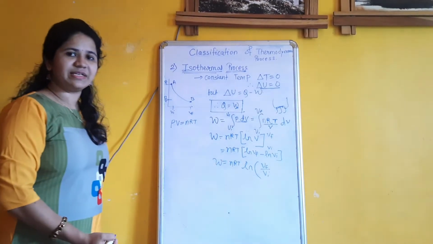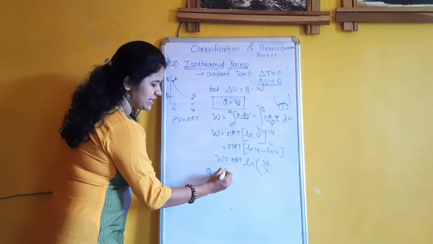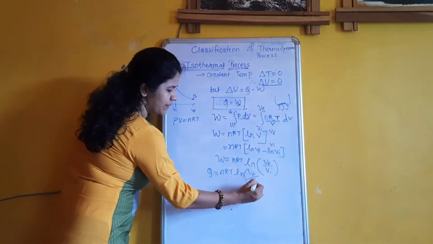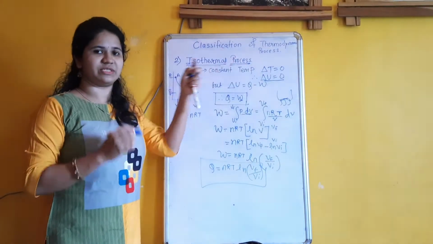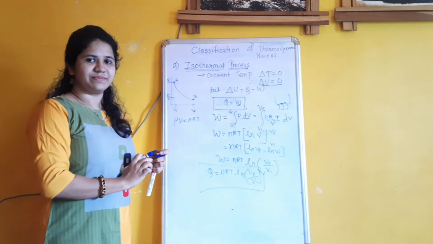But the work done is nothing but Q. So the heat energy equation is the same, that is Q equals nRT times ln of VF upon VI. This is the equation of the heat energy in the isothermal process. Isothermal means the temperature of this process is constant.